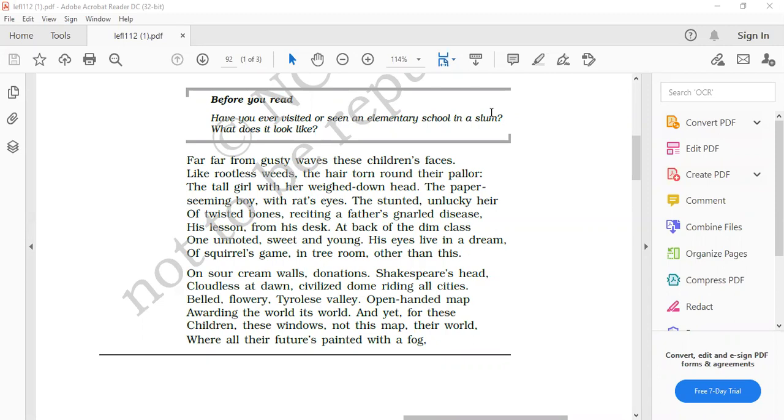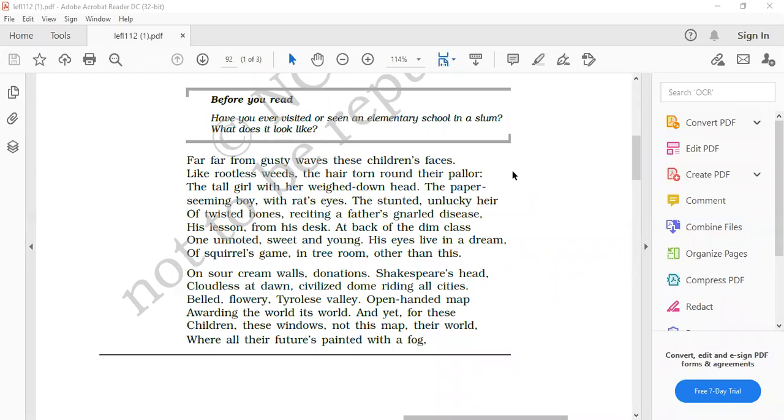What do you mean by "on sour cream walls, donations"? In this stanza, the poet describes the dirty classroom. The walls of the classroom are pale and dirty and give a rather unpleasant feeling. There is one word added, donations also.